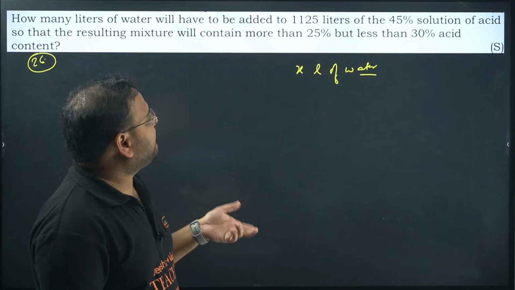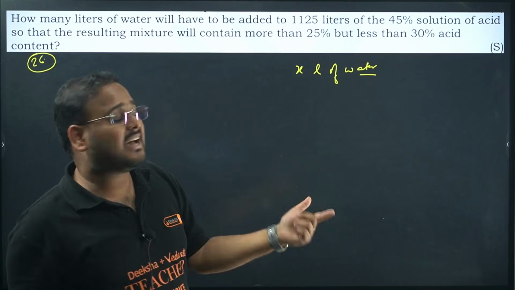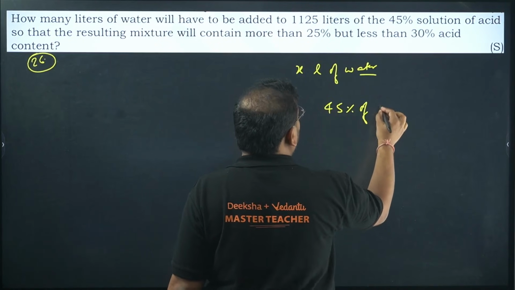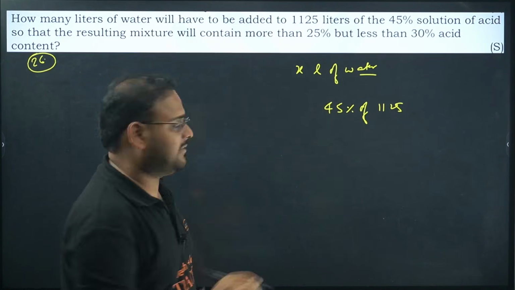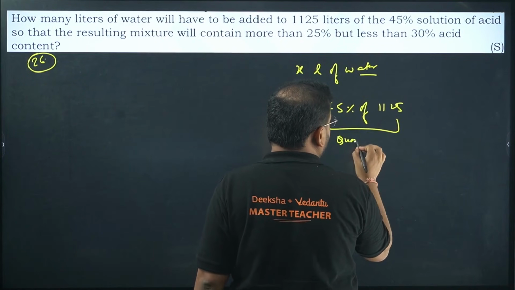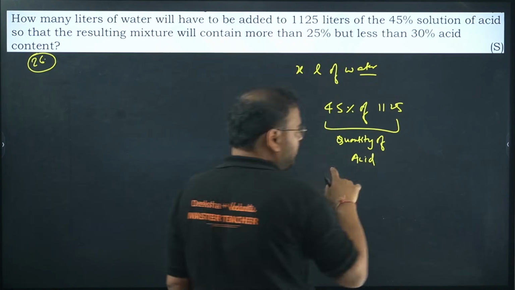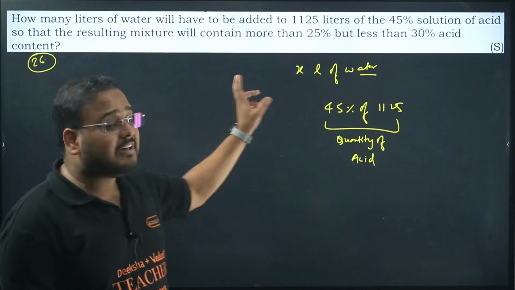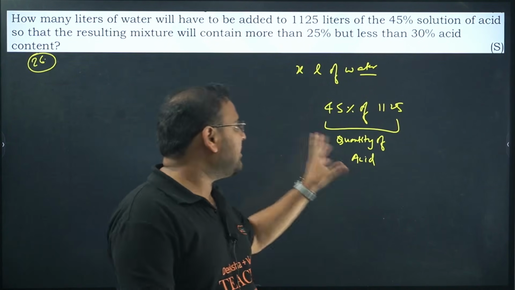45% solution of acid means in 1125, how much acid is there? It is 45% of 1125. This is the quantity of acid in the whole solution. Okay. If we are adding water, will the acid quantity change? It will not change. It will stay the same.